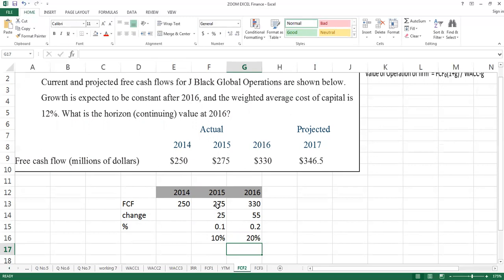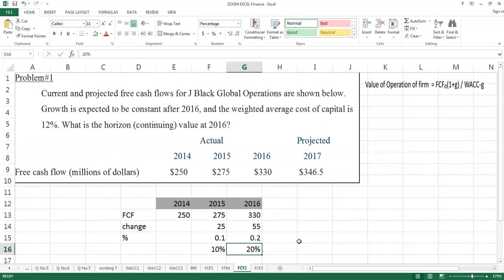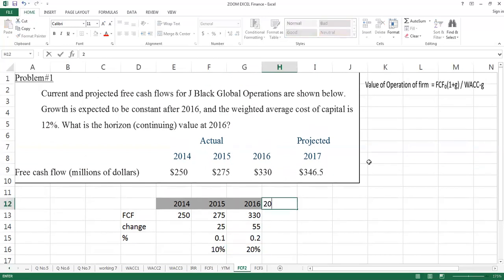When I check from 2015 to 2016, the free cash flow shifts from 275 to 330. It means that there is a change of 55, right? When I convert this change into a percentage, it becomes 20%. It means I can conclude that the growth is not static. Growth is shifting. In the first year, growth is 10%. In the second year, growth is 20%. Now check 2017. In 2017, the amount is 346.5.